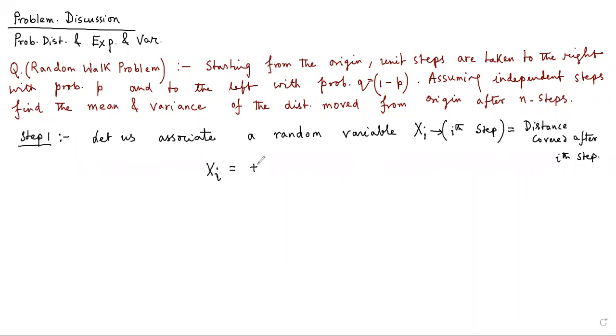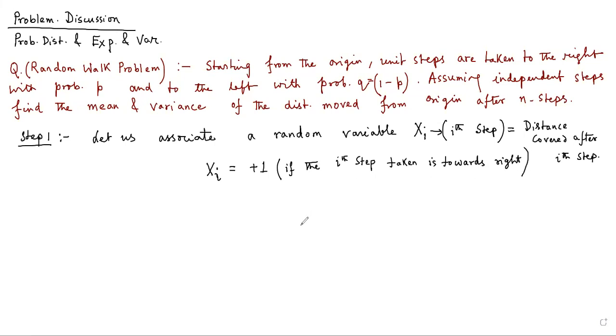We can put a value to this random variable, which we denote by +1. It's a mathematical value, and it means that this value is attained if the ith step taken is towards the right.